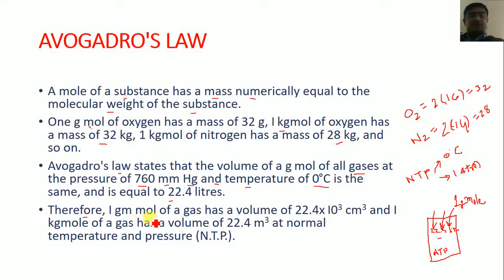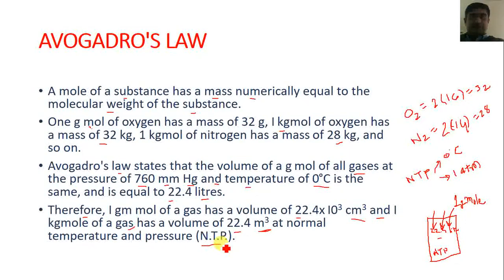Therefore, 1 gram mole of a gas has a volume of 22.4 into 10 raised to 3 centimeter cube, if we convert liters into centimeter cube, and 1 kg mole of a gas has a volume of 22.4 meter cube at normal temperature and pressure conditions, which is also known in short form as NTP.